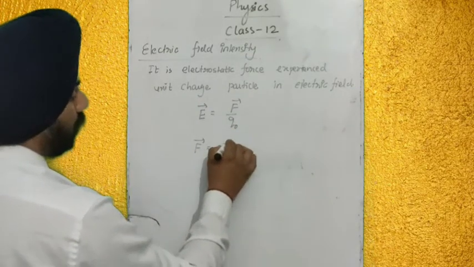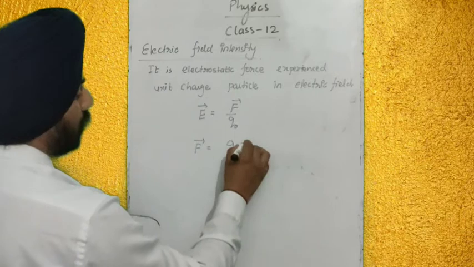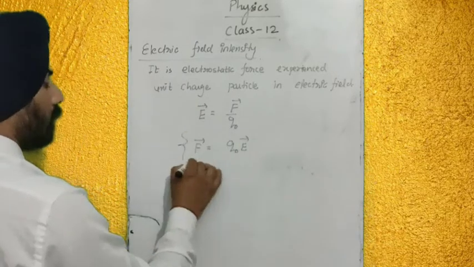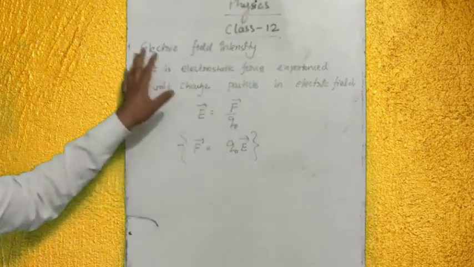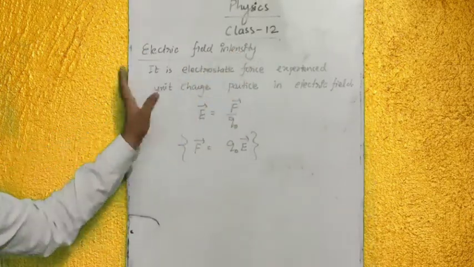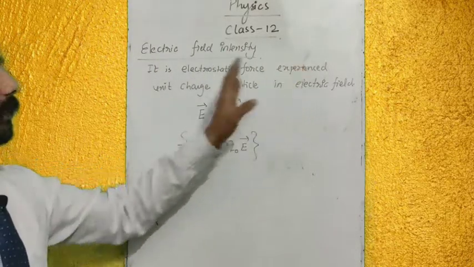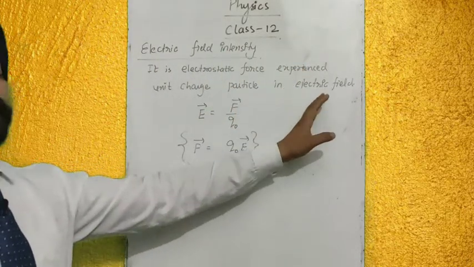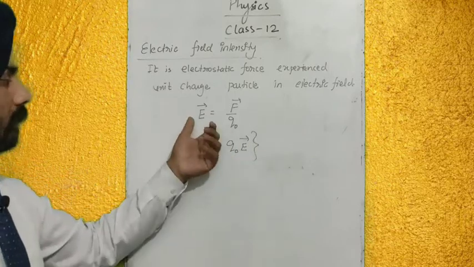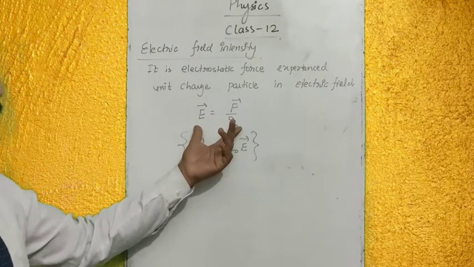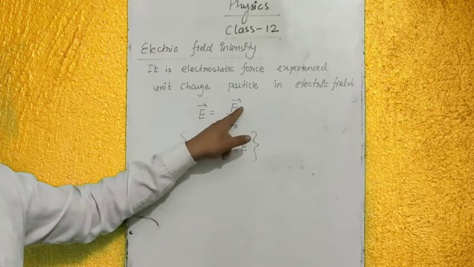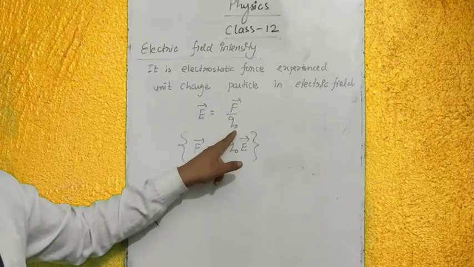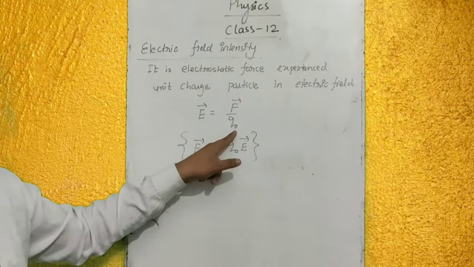So electrostatic force will be equal to Q naught E. I hope it is clear to everybody. If we explain electric field in terms of force, we call it electric field intensity, and it is the electrostatic force experienced by a unit charge particle in electric field. By formula we represent it as E equals F upon Q naught, where F is the force experienced by the charged particle and Q naught is the point charge particle.